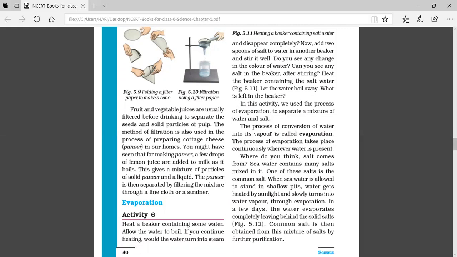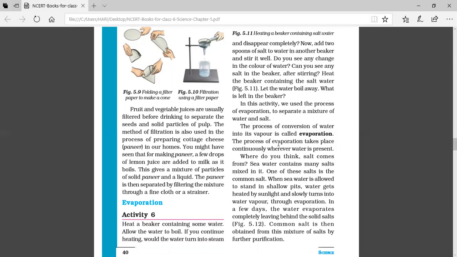Children, you know what happens when water is heated. What happens when water is heated? Water changes into its gaseous form. And the gaseous form of water is called water vapor or steam. Water vapor is the gaseous form of water. So on absorbing heat, or when water is heated, it changes into water vapor. This process of conversion of water into water vapor is called evaporation.